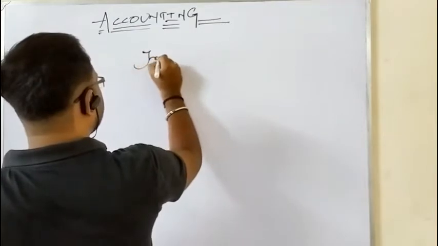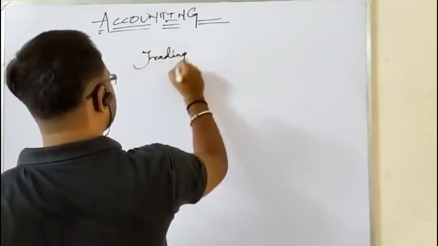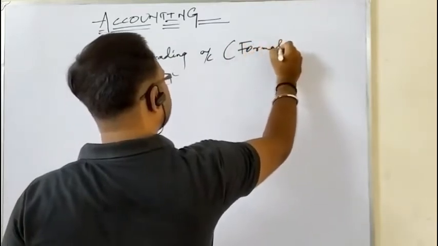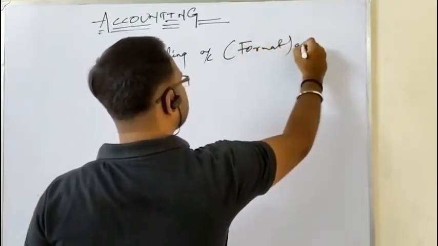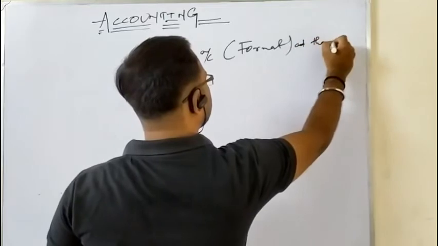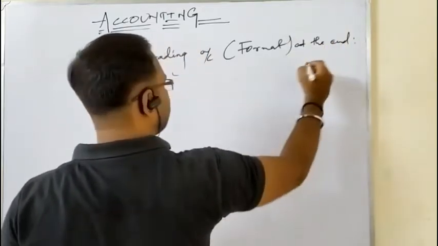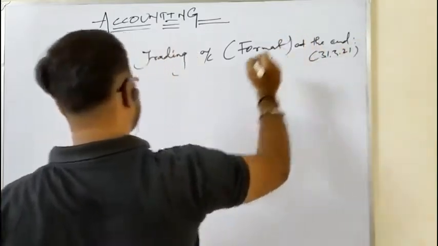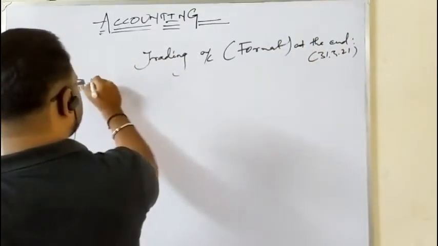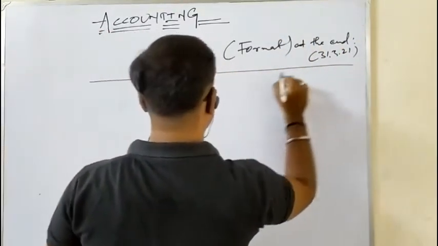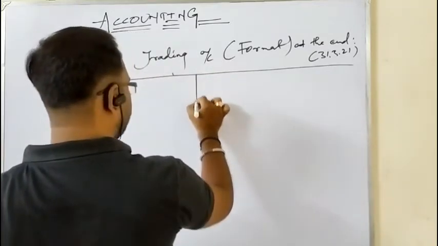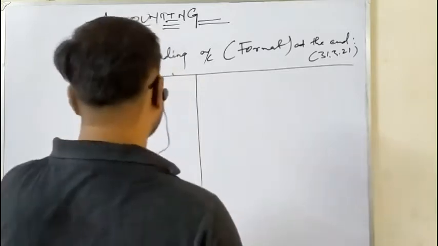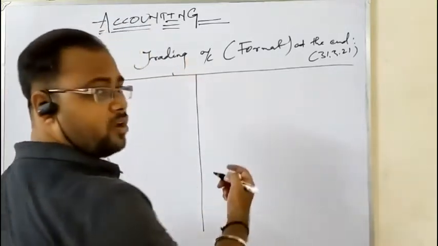This is your trading account format that you prepare at the end of an accounting year. That can be, let us say, 31st March 2021 for the next year. Okay, so this is your format of trading account. Please look at it carefully. Again, we will discuss the next ledger account. So this is your trading account format.